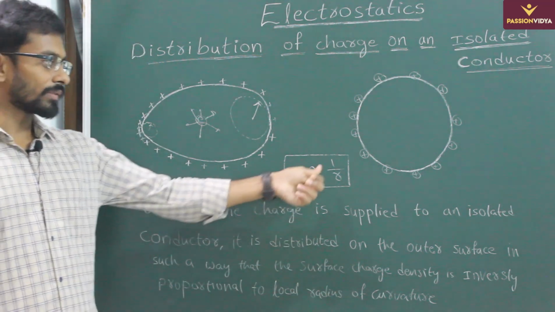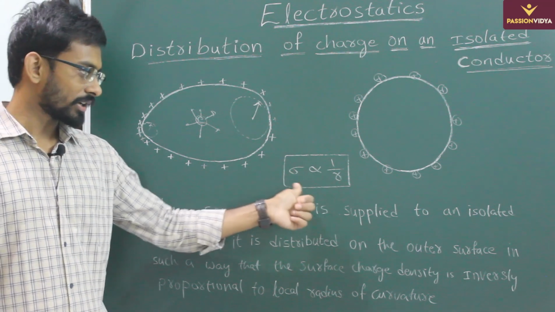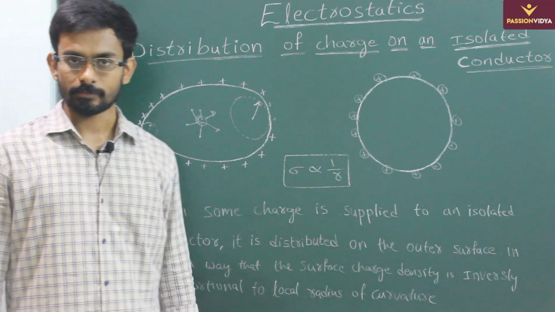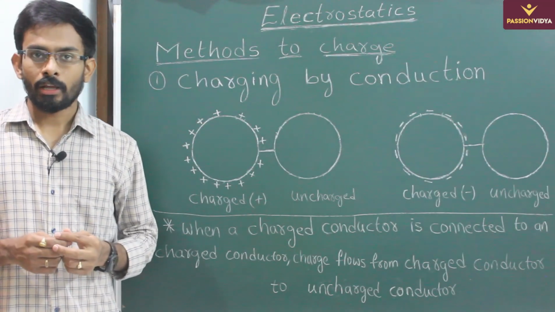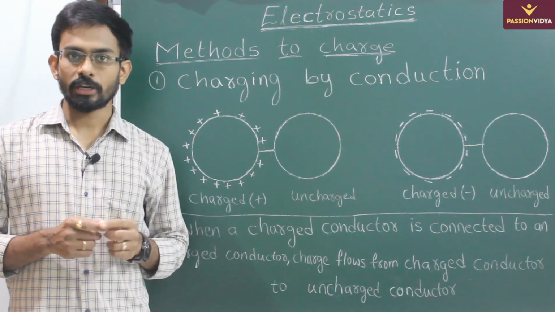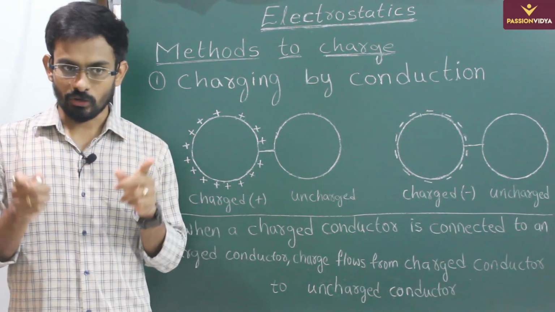That is, sigma is proportional to 1 by r, where sigma is surface charge density and r is local radius of curvature. Guys, we understood that when a charge is placed on a conductor, whether positive or negative, it always lies on the surface of the conductor.